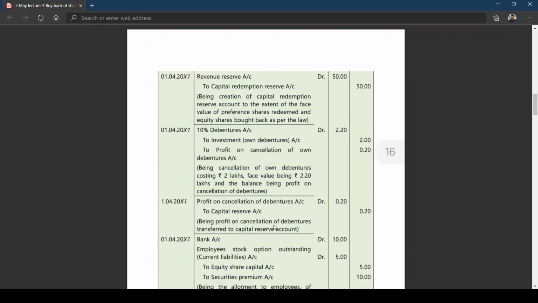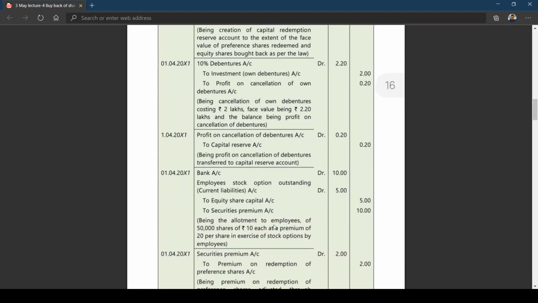To investment in own debentures account, you are getting a profit on cancellation, because 2.220 lakhs debentures you purchased for 2 lakhs, that you are going to cancel. So 0.2 lakhs. And now you know that profit on cancellation will be transferred to capital reserve account. Then the entry will be profit on cancellation of debentures account debit to capital reserve. Okay. Then what happened? We are having a new point, as I told you, 50,000 shares.